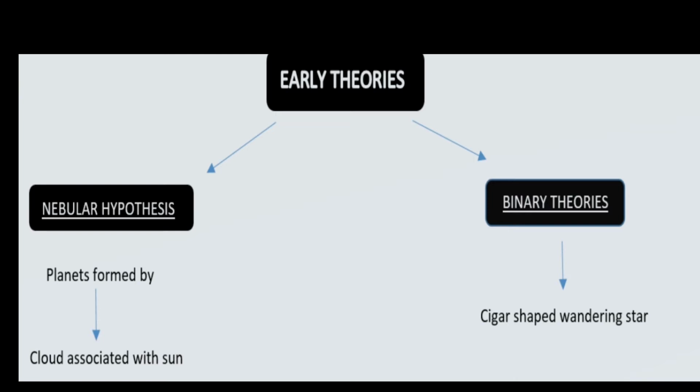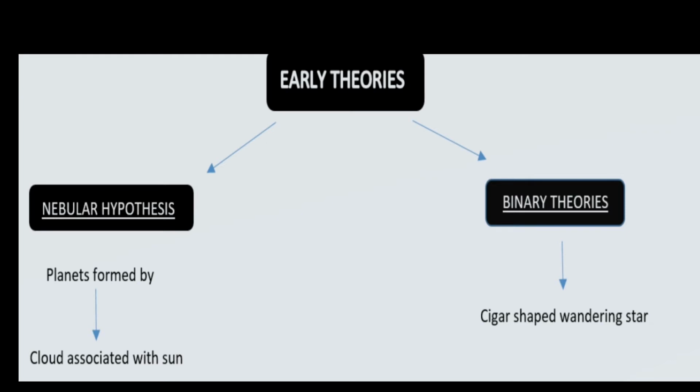So why was it called the binary theory? Because the argument says that there was a sun and a wandering star. So there were two objects existing in solar space that came together, where the star struck the sun and led finally to the formation of the planets.